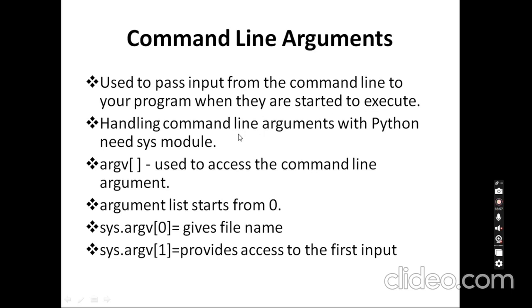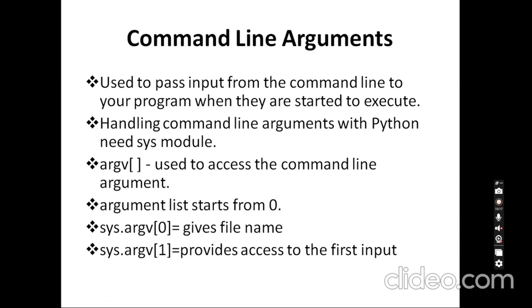Here, for arguments in Python, we need to use the sys module. We need to import the sys module, and then only can the command line arguments be used. To access the arguments we use argv, since we are passing some input from the command line.